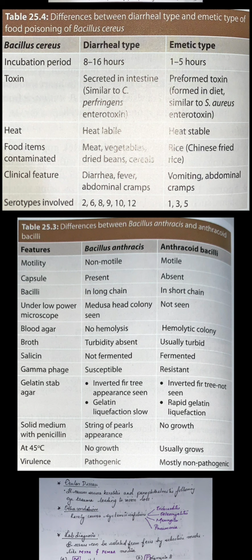At 45 degrees Celsius, there is no growth for Bacillus anthracis, but Anthracoid bacilli will grow. Virulence, obviously Bacillus anthracis is more pathogenic. Anthracoid bacilli overall is less pathogenic.